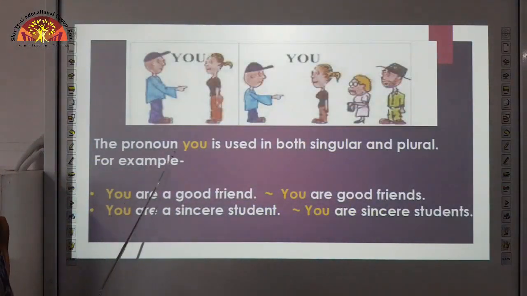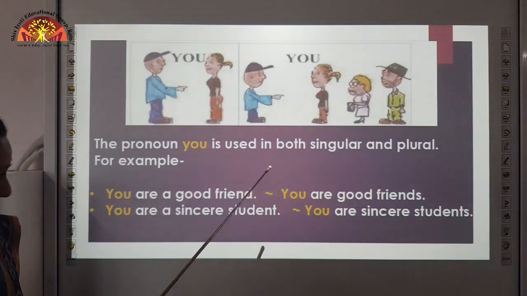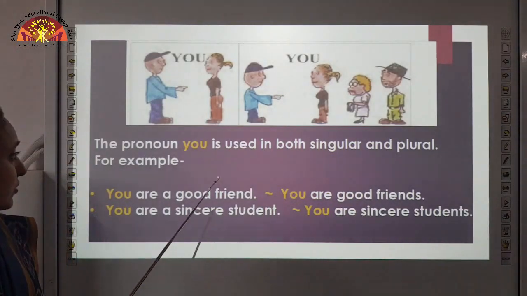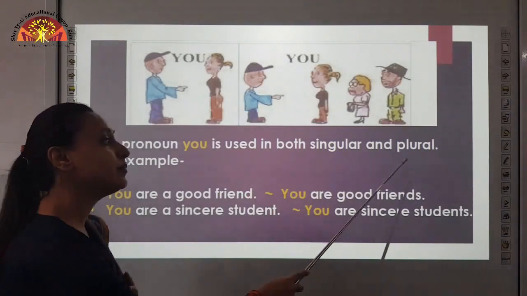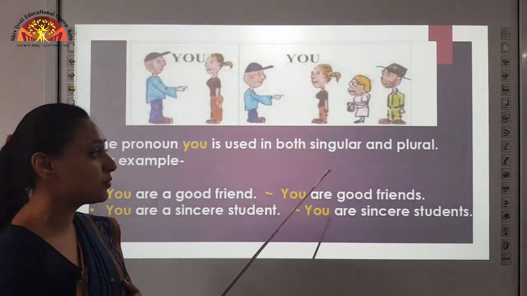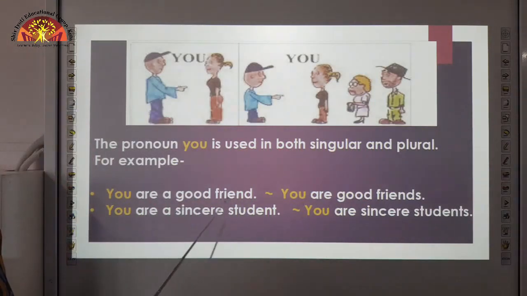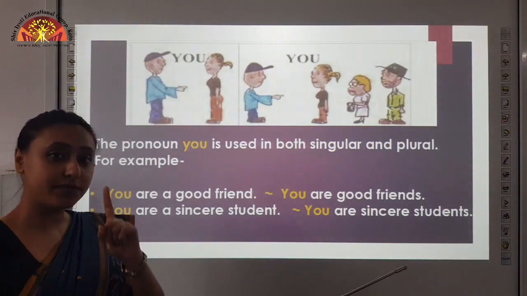The pronoun you is used in both singular and plural. So, now we will learn about the pronoun you. For example, you are a good friend. Here we are talking about a single friend.